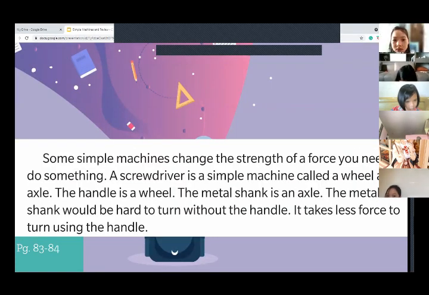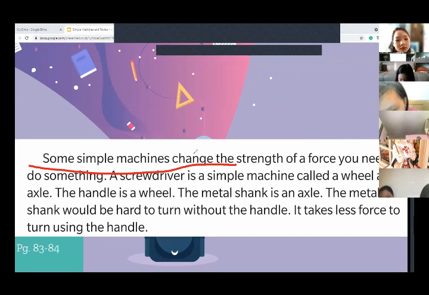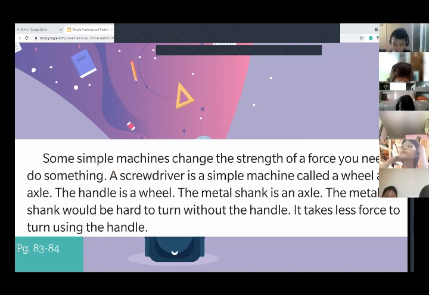Okay, Sophia, can you read the next sentence? Just one sentence. Some simple machines change the strength of the force you need to do something. Okay, Puppy, can you read the next sentence for me? A screwdriver is a simple machine called a wheel and axle.